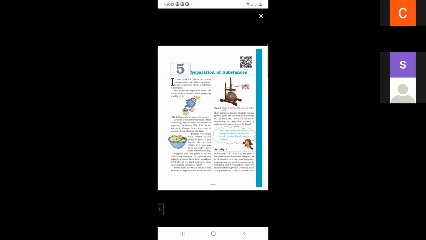You can match them with the help of this activity.